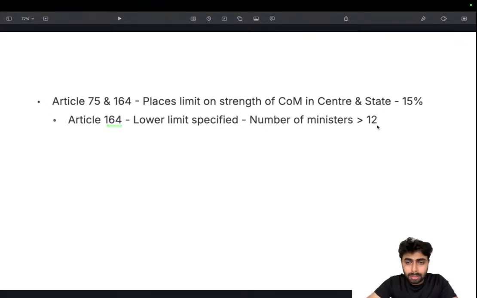But this is one thing you need to know, because in the case of Article 75 and the central government, there is no lower limit mentioned. But in the case of states, there is a lower limit mentioned as 12 and an upper limit mentioned as 15% of the strength of the House. Imagine if the House has 100 members, 15% will be 15. So the total number of ministers should be a maximum of 15, and the lower limit will be 12. Okay, that's it.